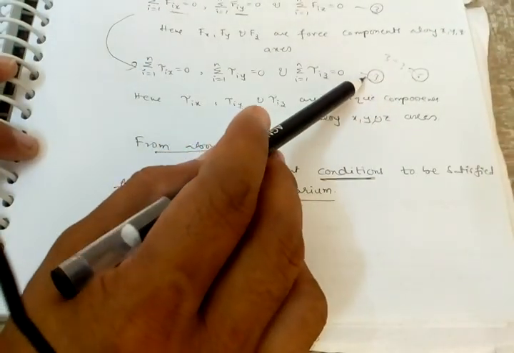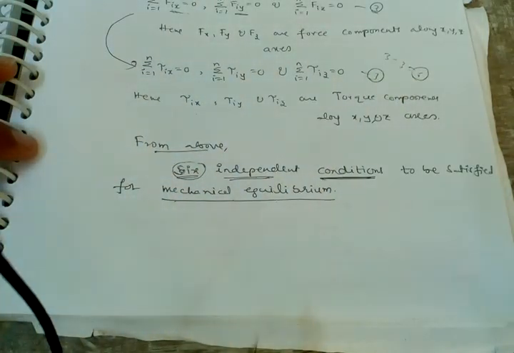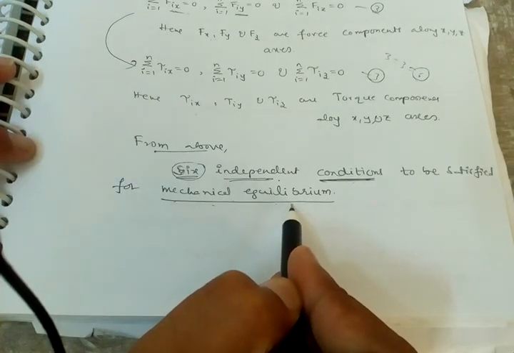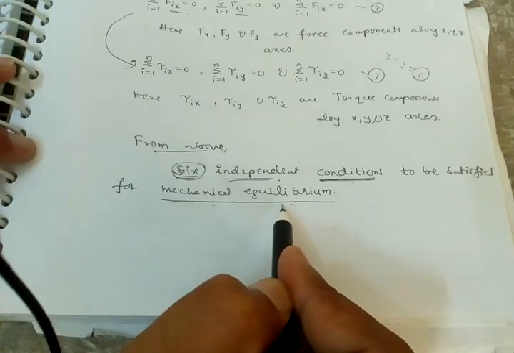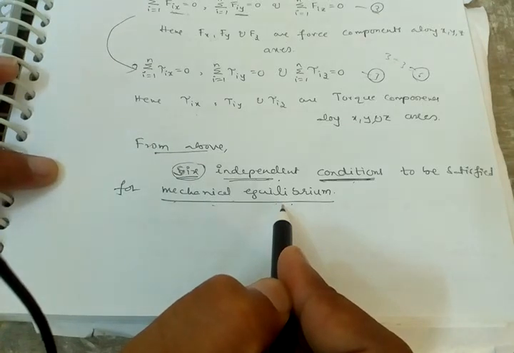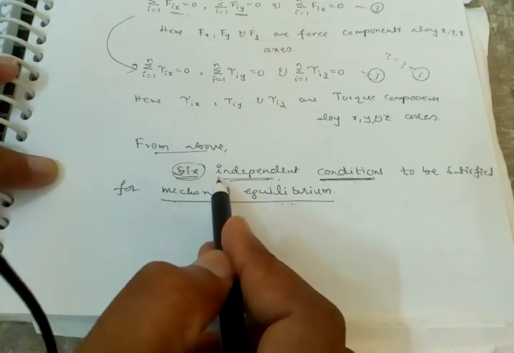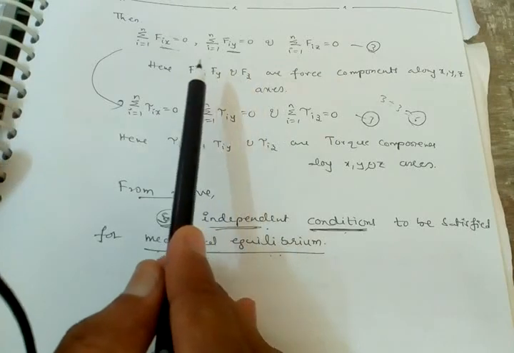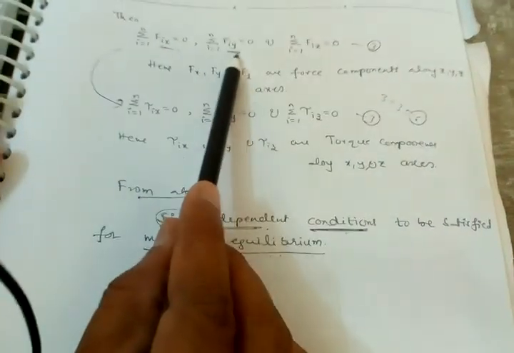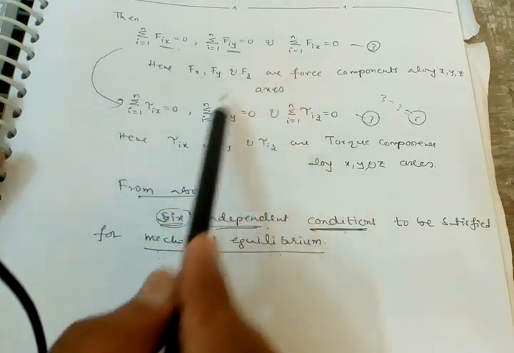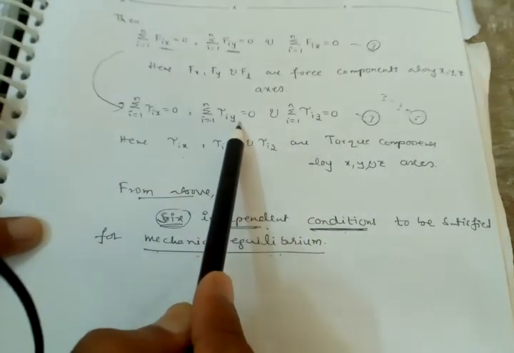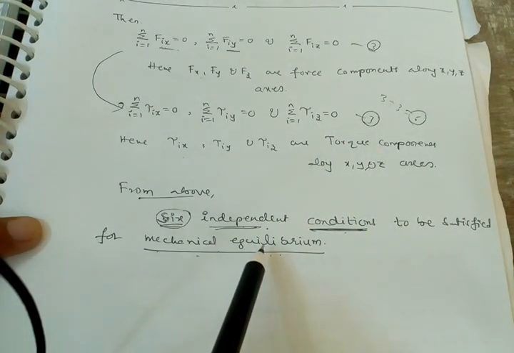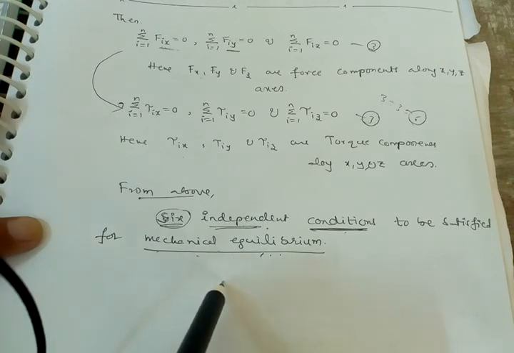If the rigid body is under mechanical equilibrium, it has to follow these six independent conditions. Sigma Fix equal to 0, sigma Fiy equal to 0, sigma Fiz equal to 0. These are three conditions. Sigma tau ix equal to 0, sigma tau iy equal to 0, sigma tau iz equal to 0. Six independent conditions to be satisfied if the rigid body is under mechanical equilibrium.